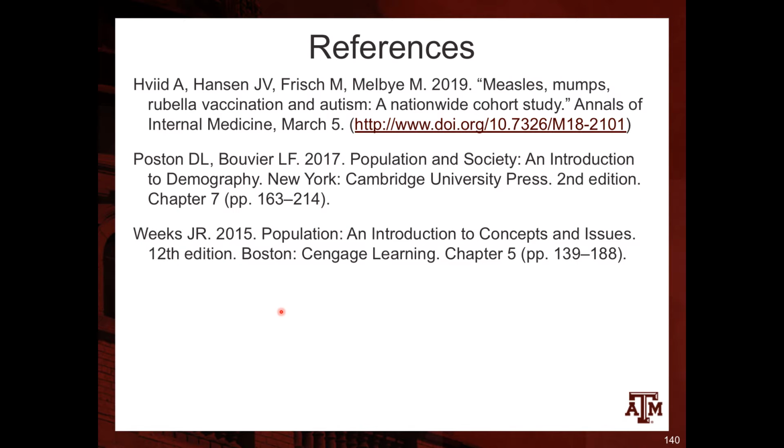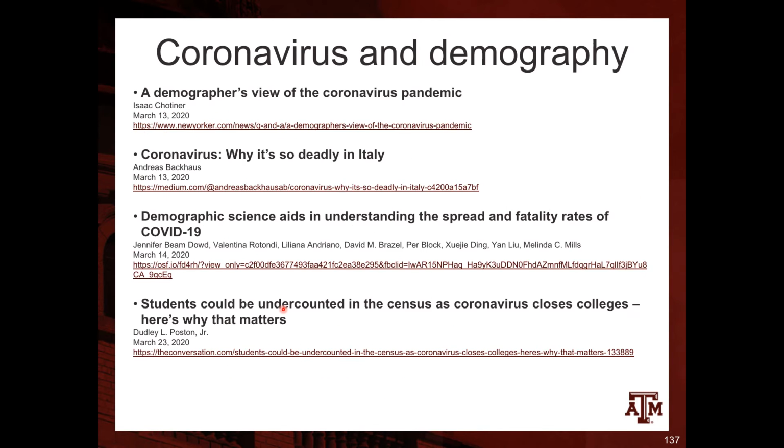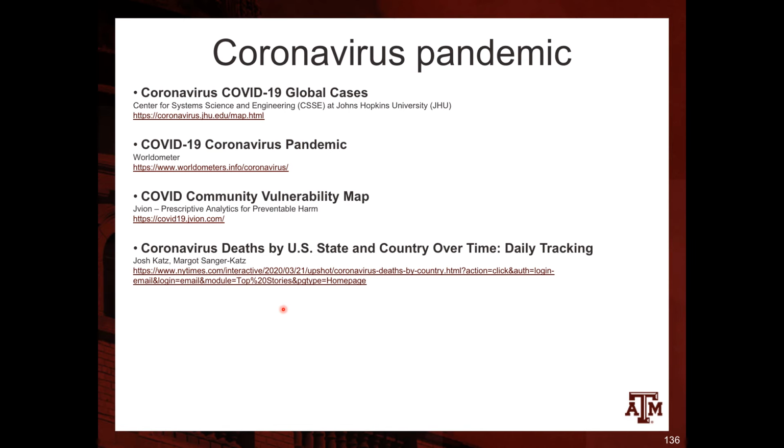These were the overall references that were used for this lecture on mortality. So I will now show you quickly these four websites with information about the coronavirus pandemic.